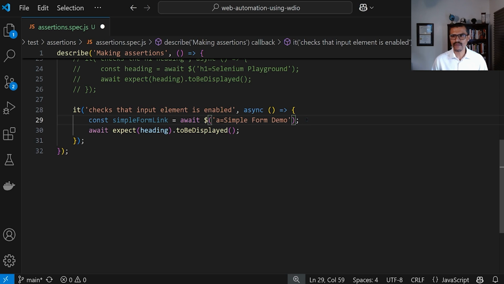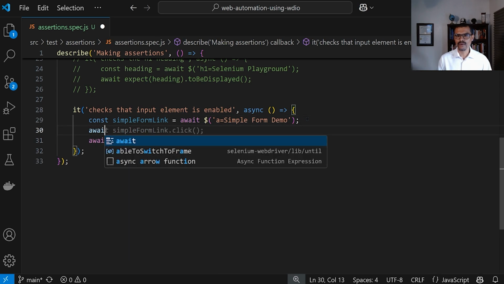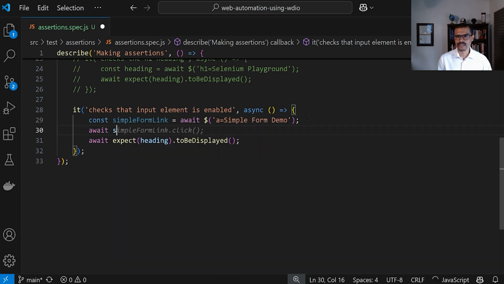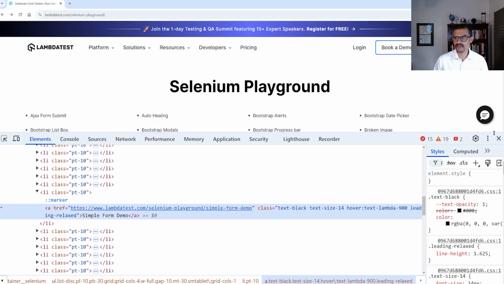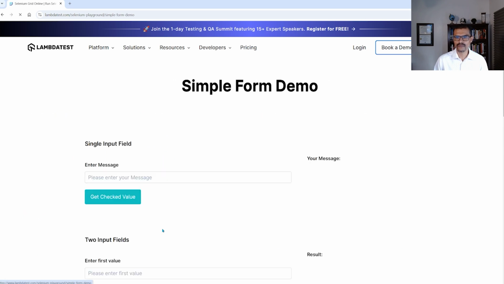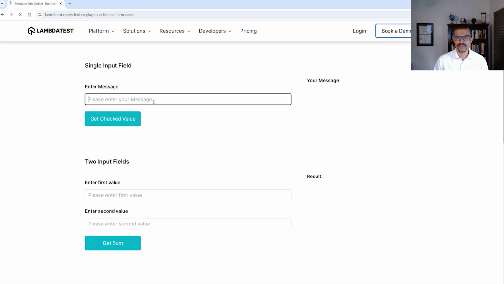All right, once we have found that, we're going to say await and then we're going to say simple form demo dot click. Okay, just like that. Now let's inspect the element that we want to check on. All right, so let me go over here, click on that. We want to check this element right here.